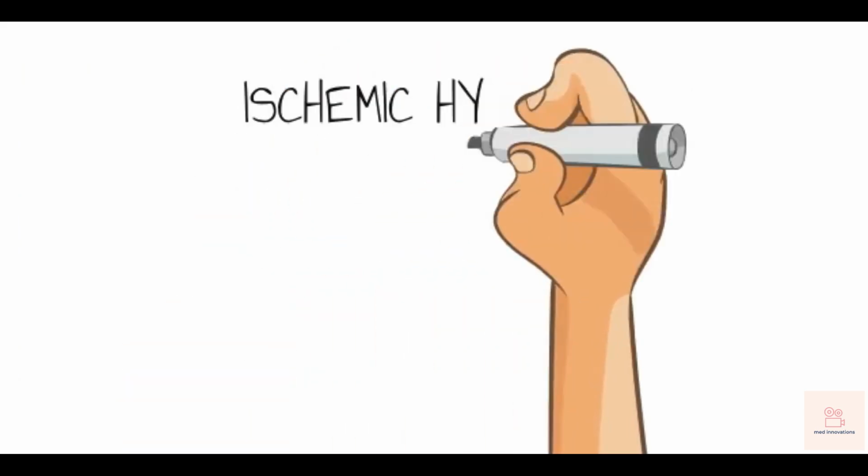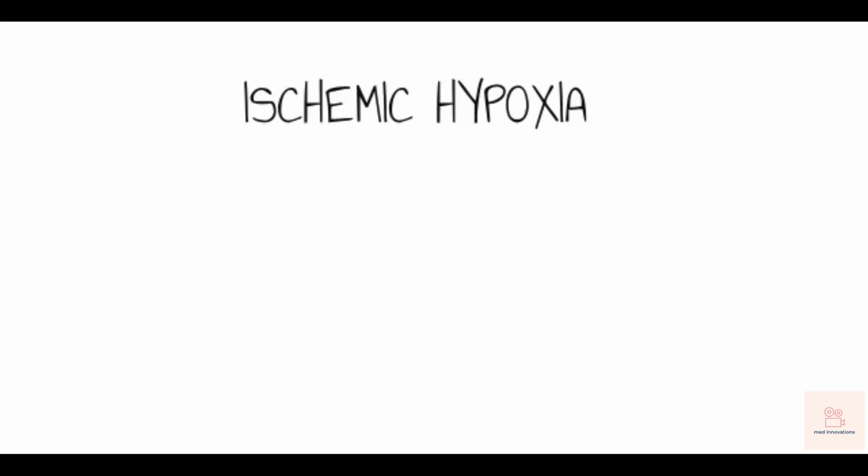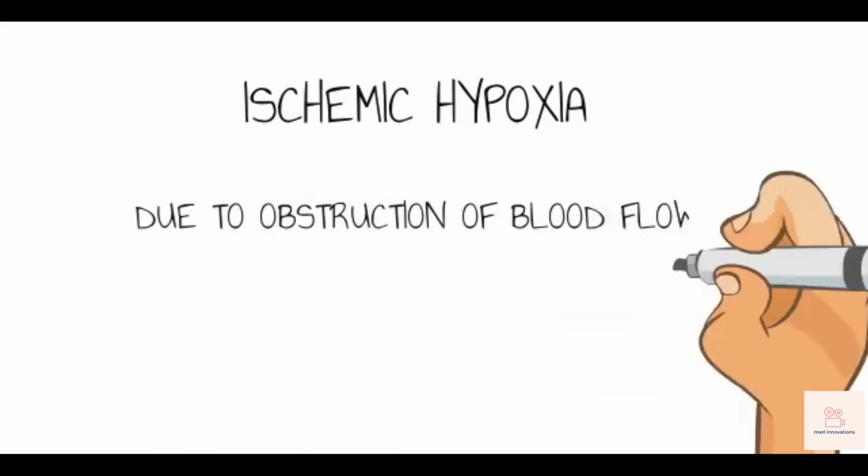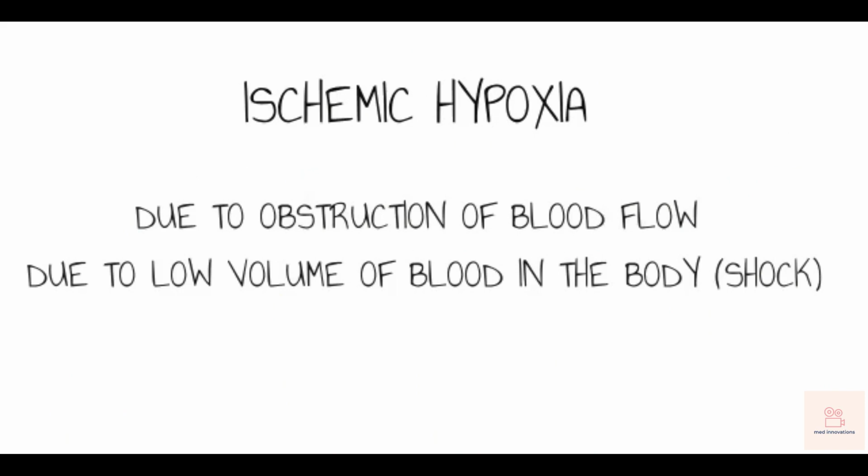Ischemic hypoxia. It is caused due to decreased blood supply to the tissues. Blood is the main transport mechanism which takes oxygen from the lungs and transports it to the peripheral tissues. If there is any obstruction or disruption of this blood flow, then the oxygen cannot be delivered properly to the tissues. It can be due to many reasons, like any physical obstruction in the arteries and capillaries which supply this blood, or it can be due to shock, where the total volume of blood in the body is reduced, so that the peripheral tissues do not get the proper amount of blood they should get.